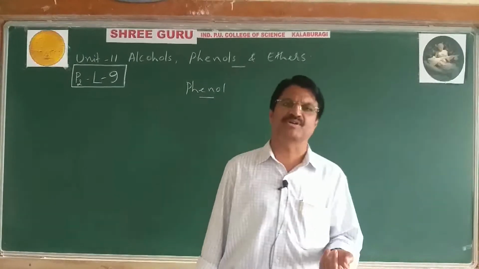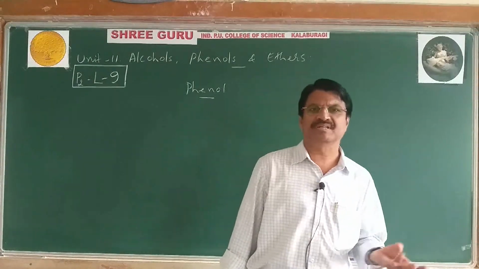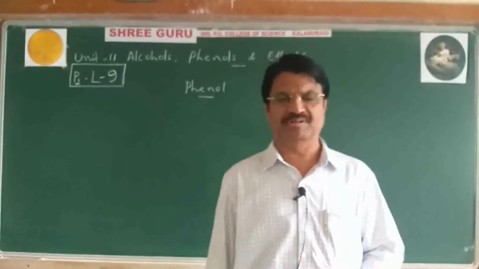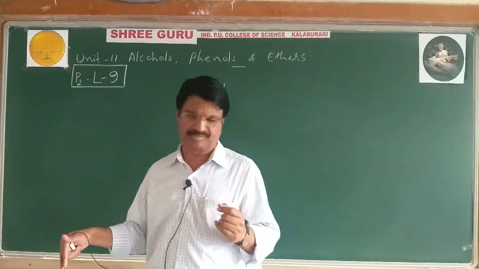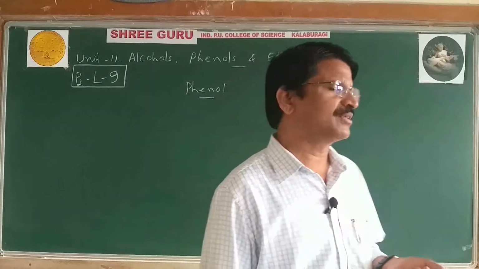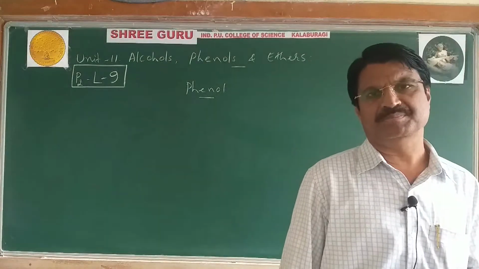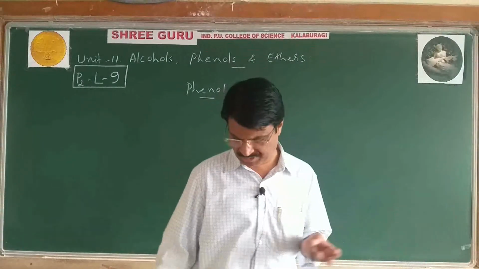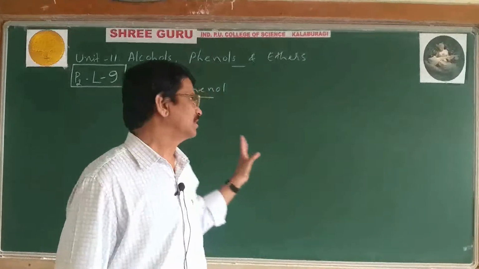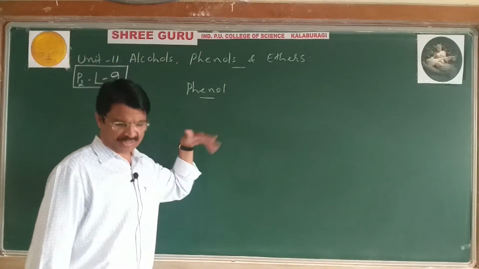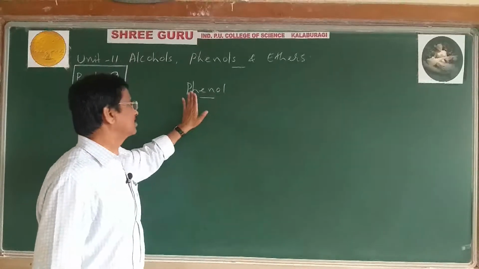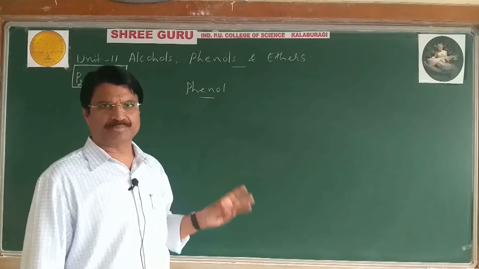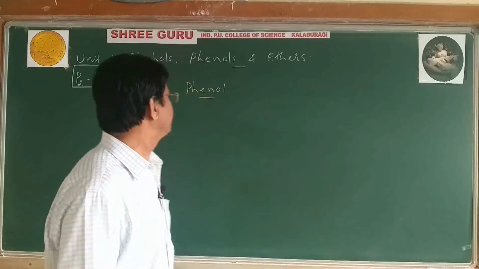Dihydric phenols: catechol, resorcinol and quinol or hydroquinone. And trihydric phenols, example pyrogallol and phloroglucinol. Like this I explained the definition and classification of phenol. Now we will study the remaining part regarding phenol compound: preparation, properties and applications.